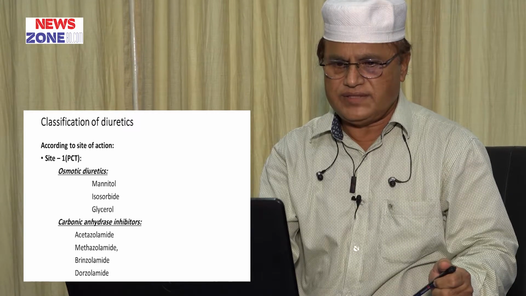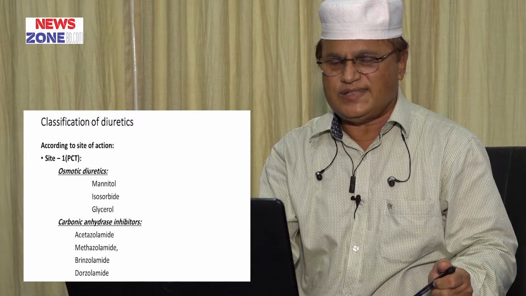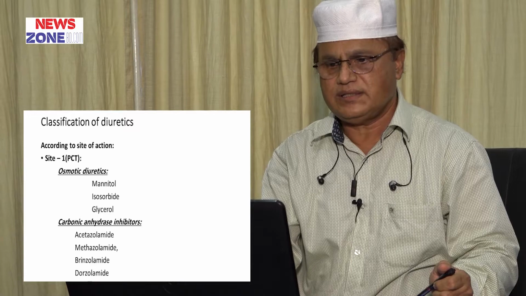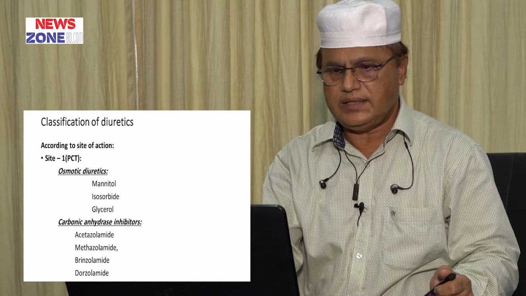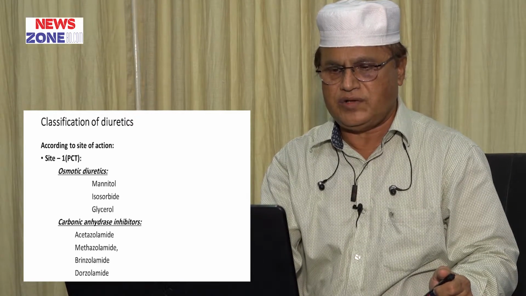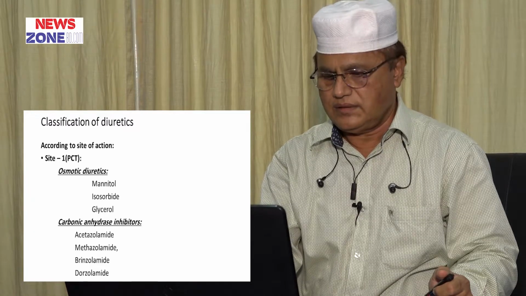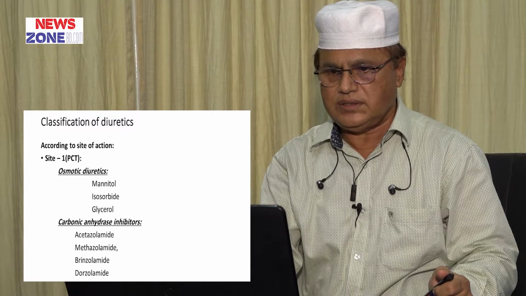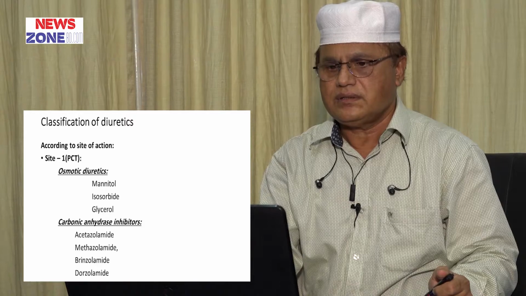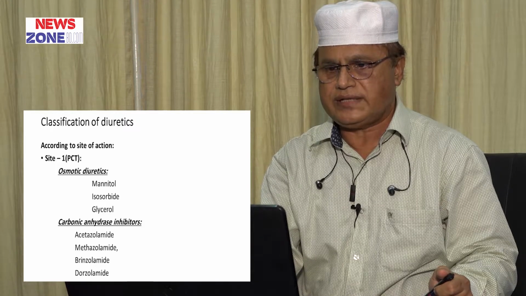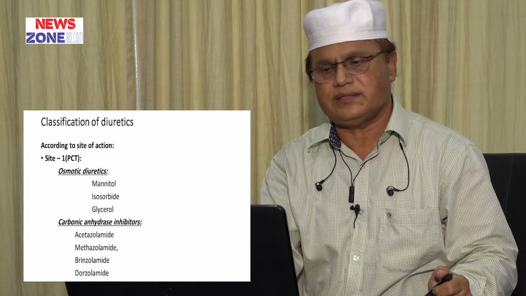According to efficacy, there are low efficacy diuretics, high efficacy diuretics and medium efficacy diuretics. First of all, we discuss diuretics according to site of action.